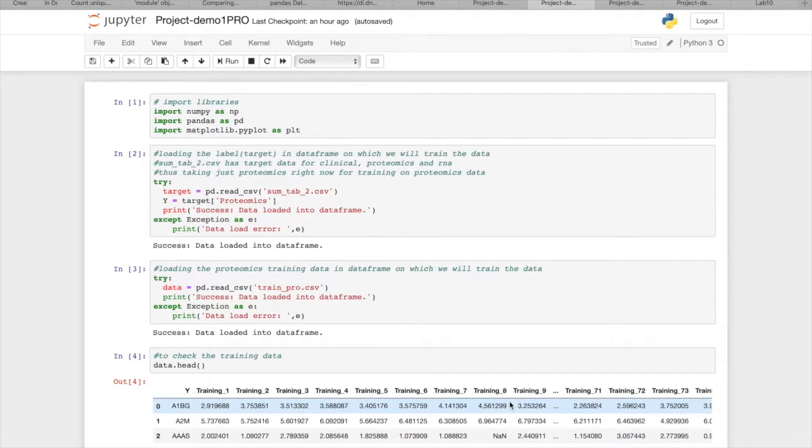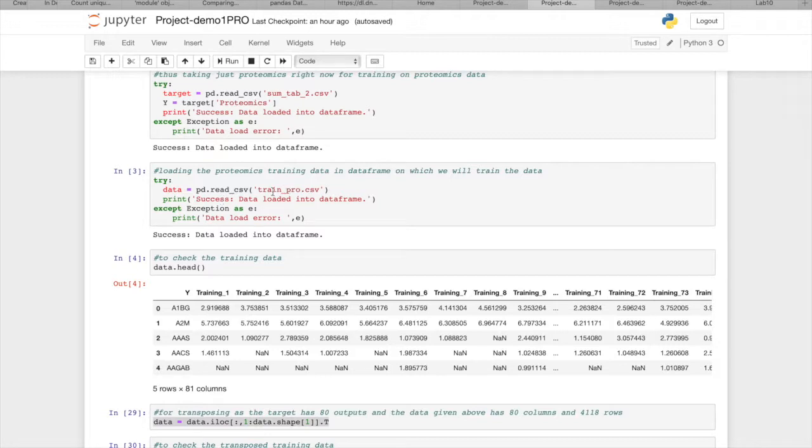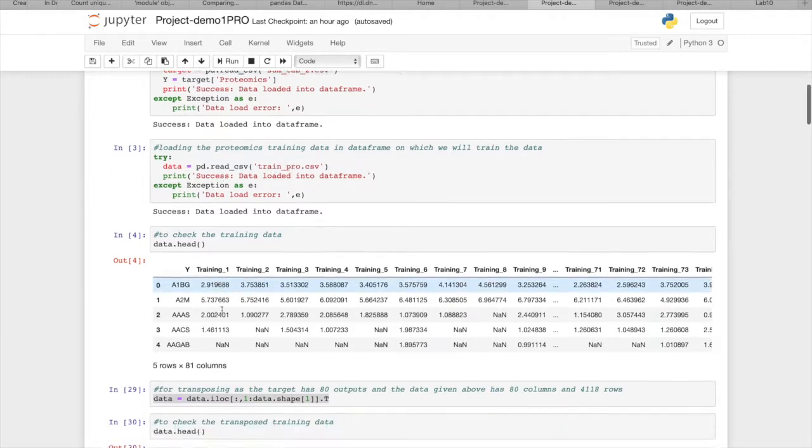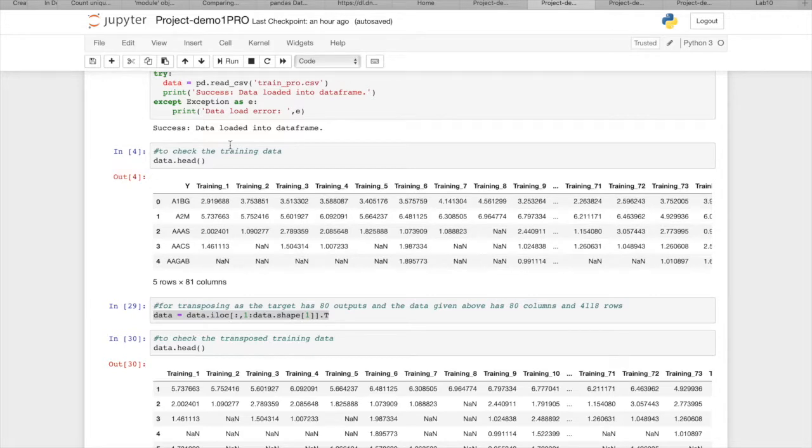Hello, let us take a look at the proteomics data, and we're going to apply 2 algorithms on this. One is supervised and one is unsupervised. Well, let us take a look at the supervised one, and let's dive in. This is importing the libraries, then I'm taking the target and loading it into my data frame, taking the trained proteomics data and loading it into another data frame, checking if the training data is accurate by extracting it with data.head.